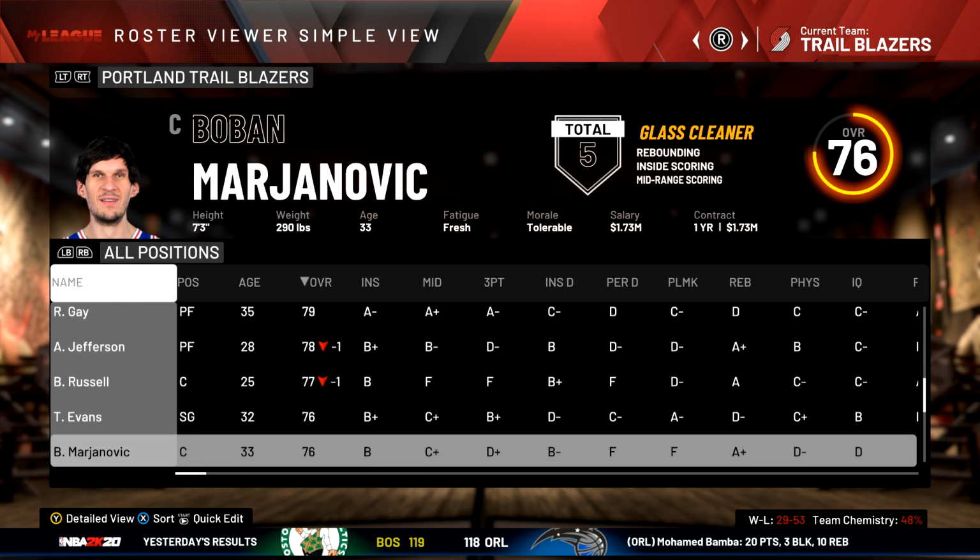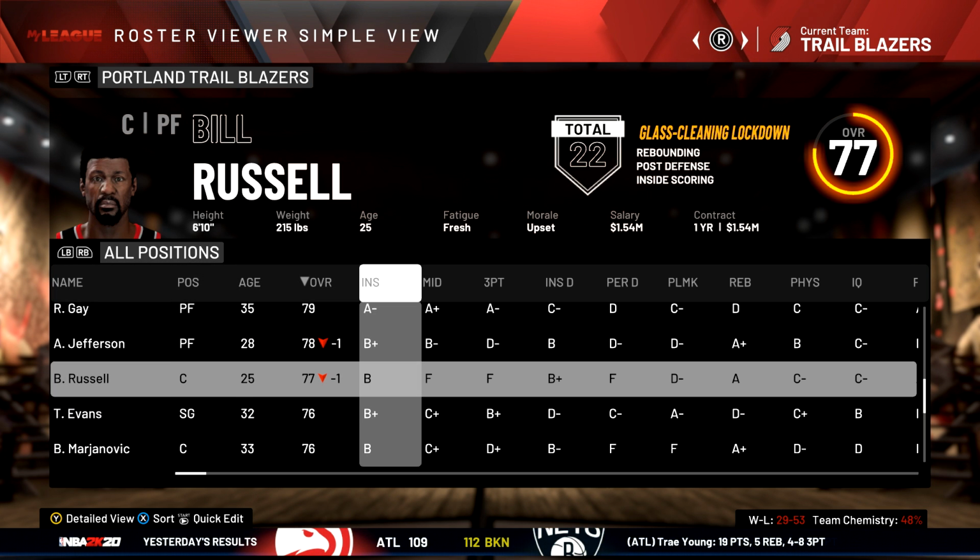Okay, I think the reason Bill Russell was doing so bad was because of his age, but I actually put him back down to 25, so hopefully he does improve here because he was getting to the end of his career at 34 years old.